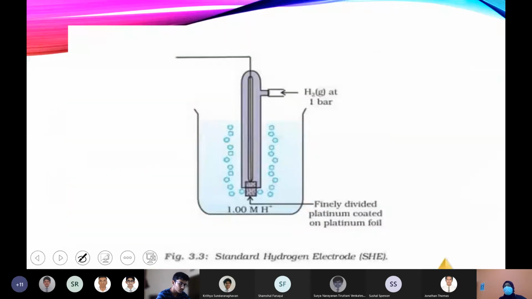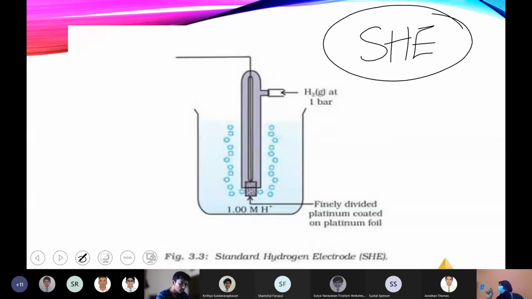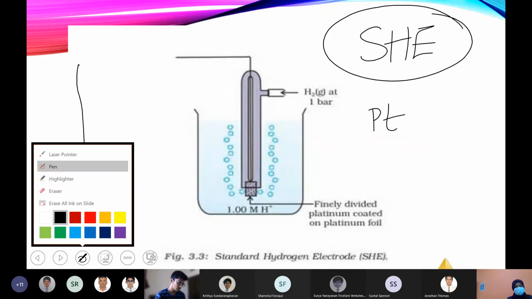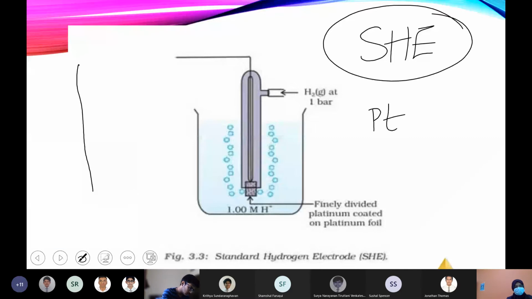For that, just look, this is how the standard hydrogen half cell or electrode looks. Because hydrogen cannot be in a solid form, but you need a solid which is a conductor to connect with the external circuit, that is why we are using platinum metal, right? This is a piece of platinum metal with some part at the end, you can see an area down, which is finely divided.